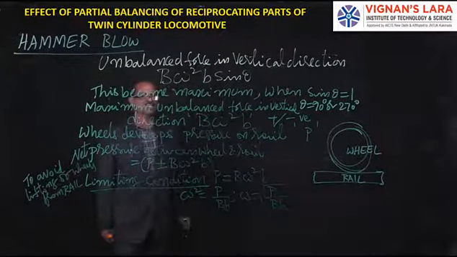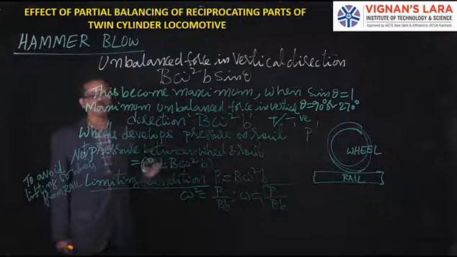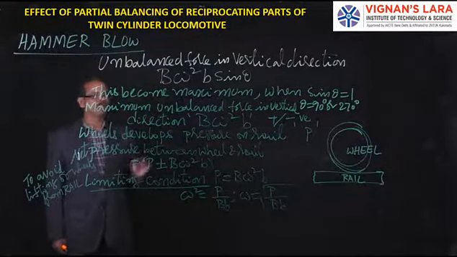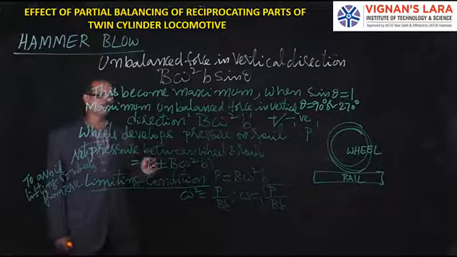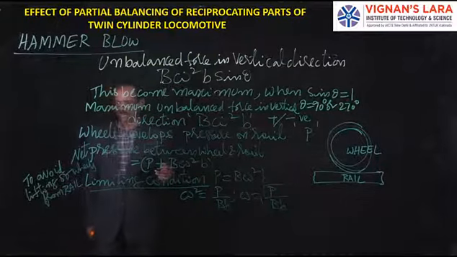So with this velocity, if it runs, then there is no lifting of the wheel from the rail. Otherwise, if you go beyond that, then there will be lifting of the wheel from the rail.